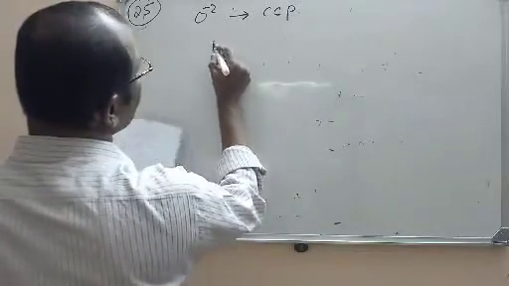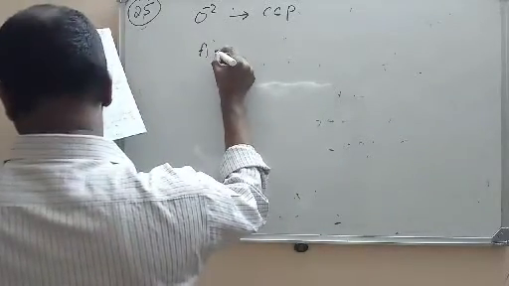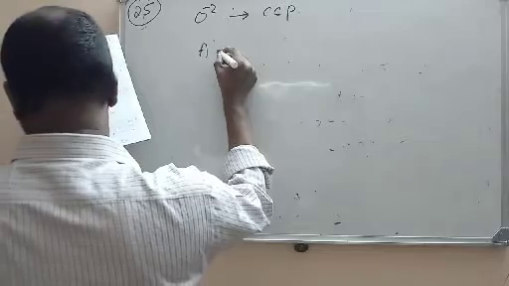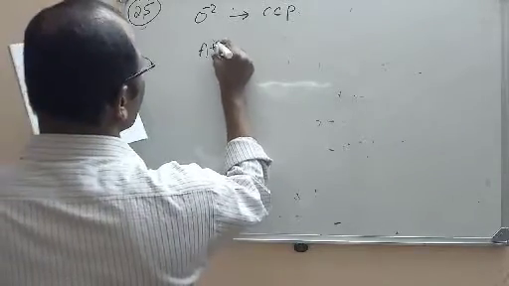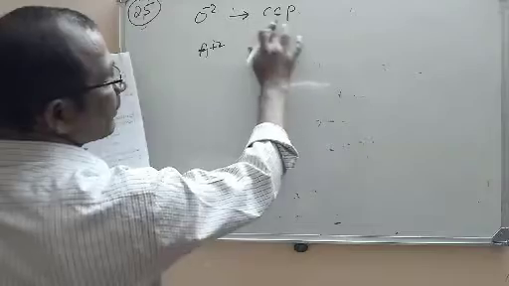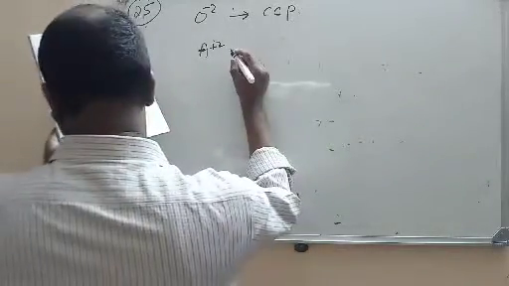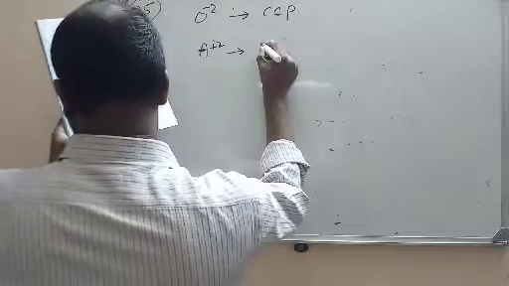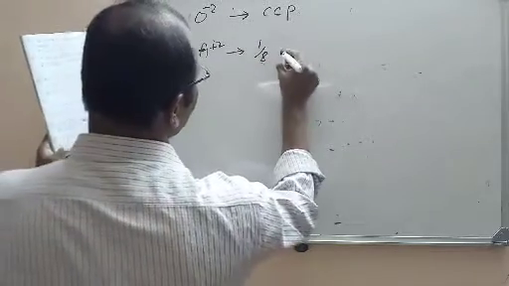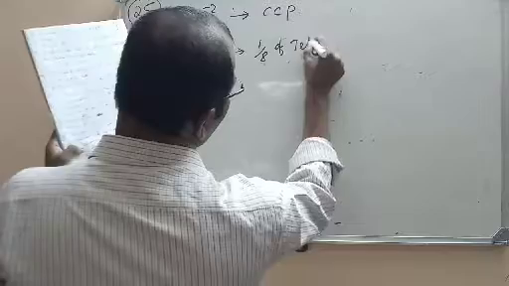So here what are the ions? A plus 2 are the cations present in it. O minus 2 will form the CCP lattice, and A plus 2 will occupy 1 by 8 of the tetrahedral voids.